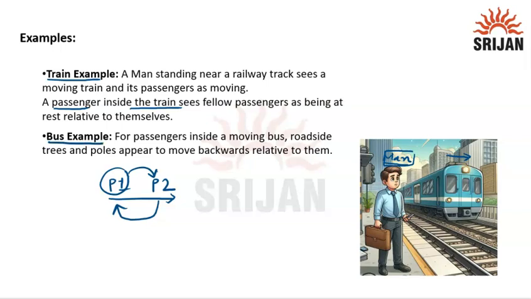Next is the example of a bus. As the bus is moving, for the passengers sitting inside a moving bus, whatever trees and poles are situated on the roadside will appear to move backwards. And we often observe this as well. Because trees and poles are not changing their position with respect to time, but the bus is moving in a forward direction. So the trees and poles lag behind.